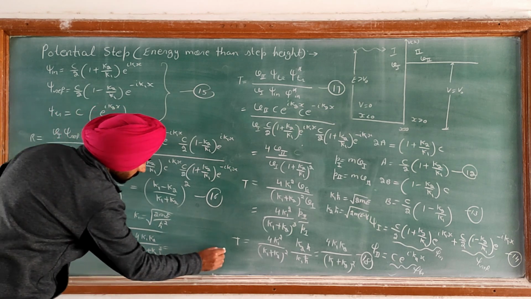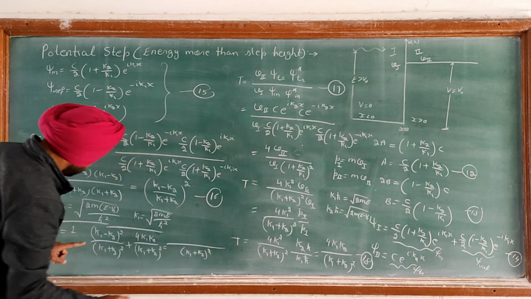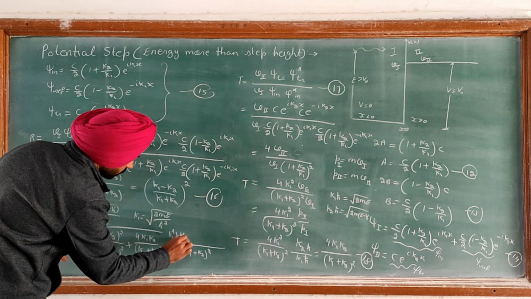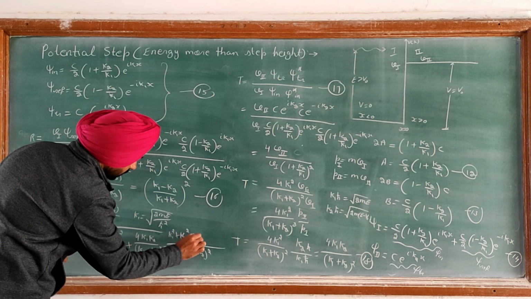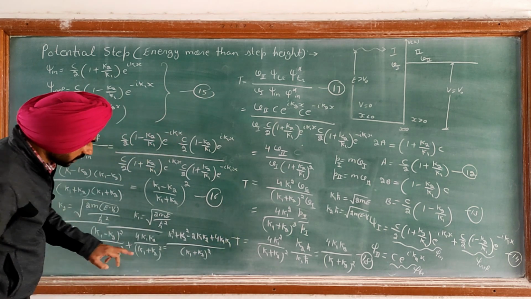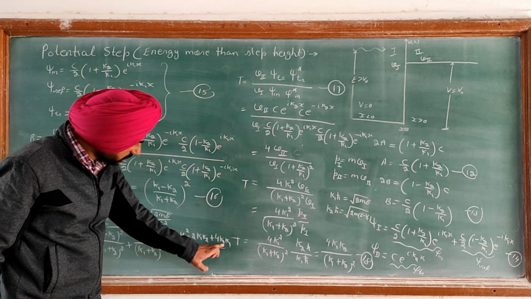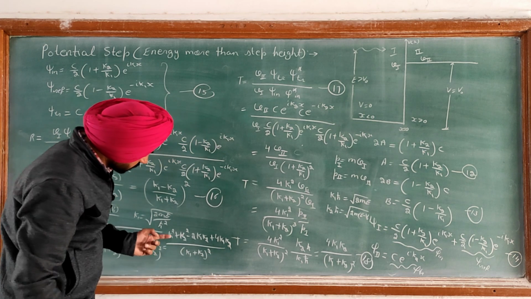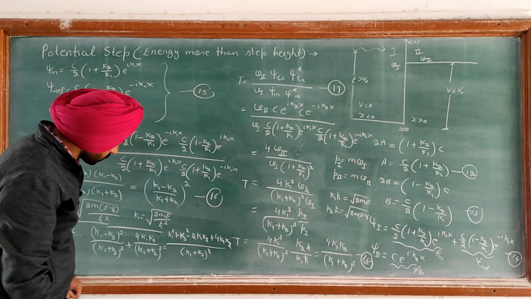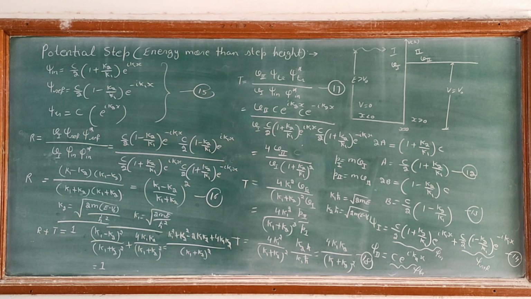So we have the common LCM k1 plus k2 whole square, and when I simplify the upper term it is k1 square plus k2 square minus 2 k1 k2 plus 4 k1 k2. So in the upper term finally we have k1 square plus k2 square plus 2 k1 k2. So that means the upper term is also the square of k1 plus k2, and the denominator is also k1 plus k2 whole square. So finally we have 1. So R plus T is equal to 1.